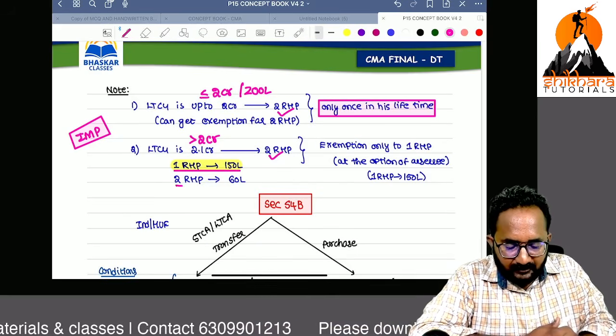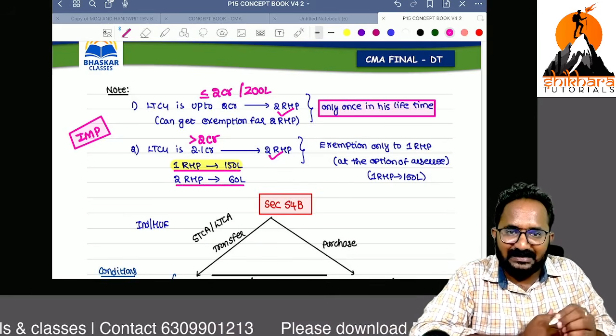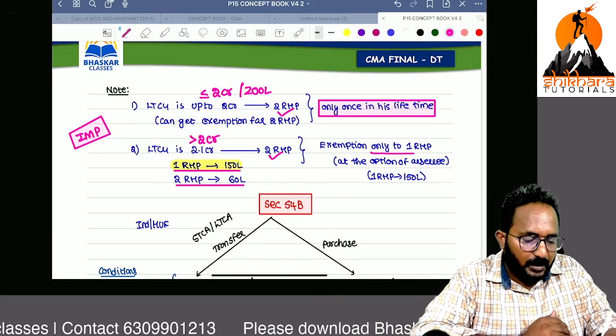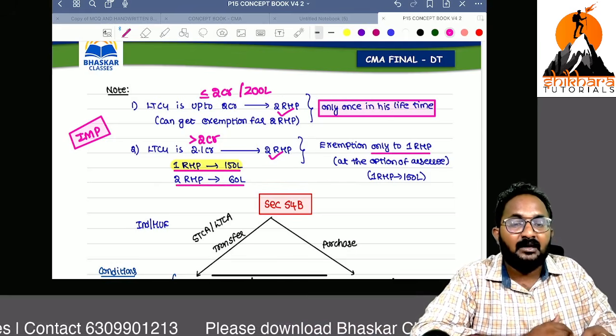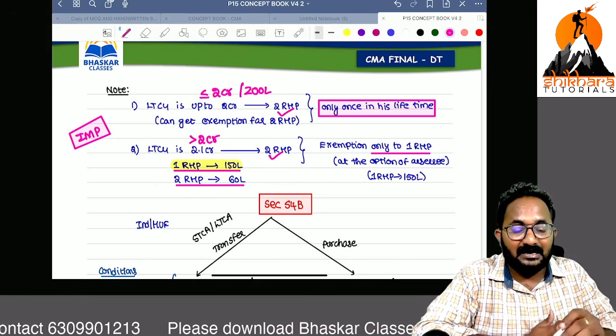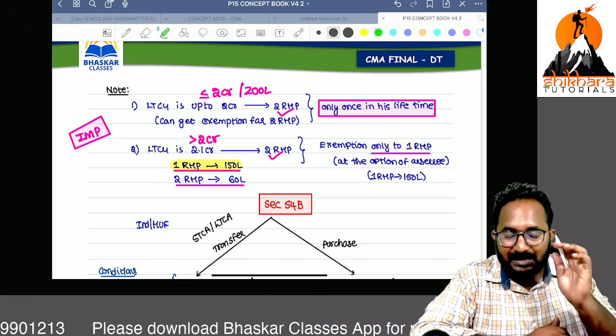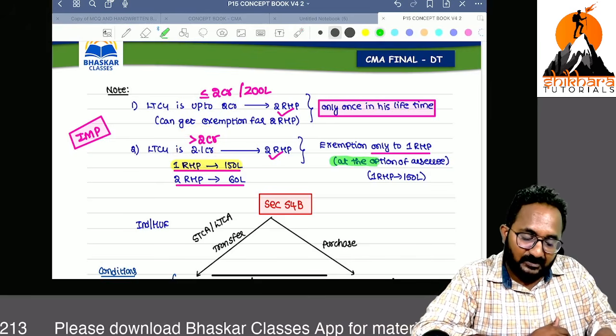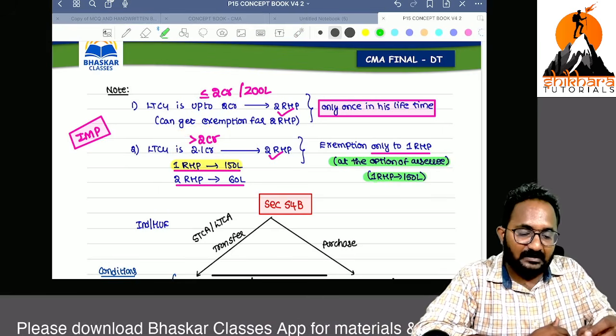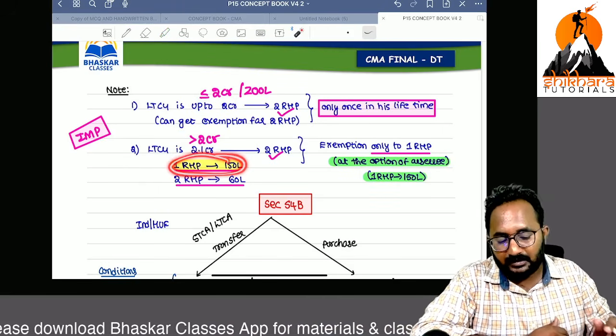So here 2 residential house properties are given. Definitely the higher cost one only we can take as an exemption. Only 1 residential house property we can get as an exemption because your gross long-term capital gain is more than 2 crores. So only 1 house you can take as an exemption, but that is at the option of the assessee. Obviously, the assessee will choose the high cost one.